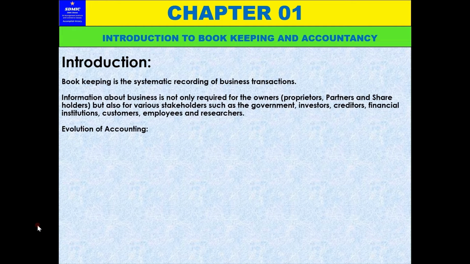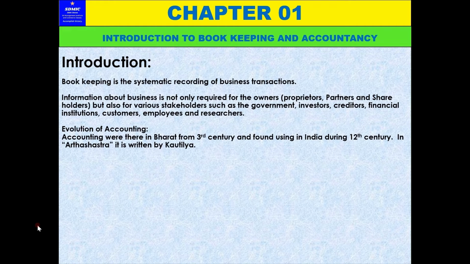Now we also discussed the evolution of accounting. We learned that accounting was there in India from the 3rd century till the 12th century. We already discussed that in Arthashastra written by Kautilya, and we call it Deshinama. It was an Indian accounting system. Though not that popular, the practice was there in India. The scientific system of double entry bookkeeping was introduced by Luca Pacioli in the 14th century, 1494. So this also we learned.